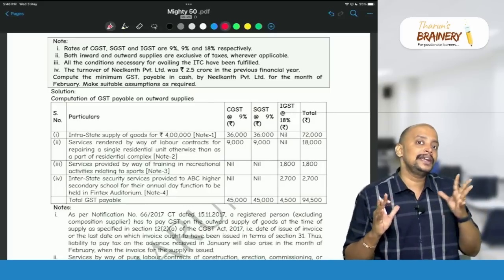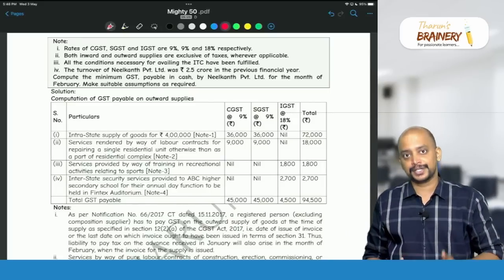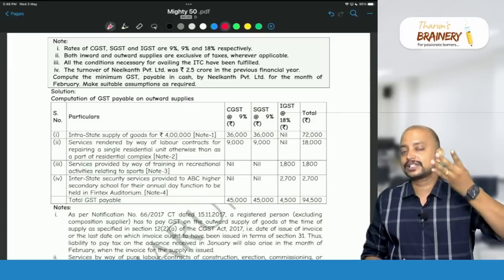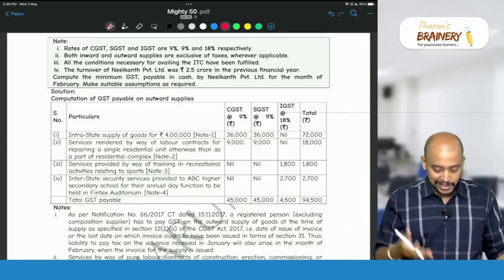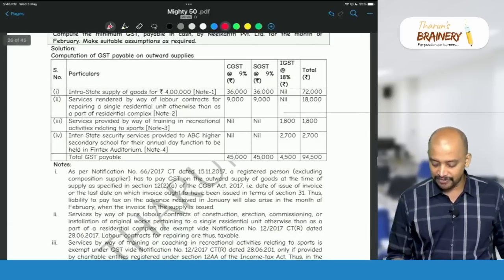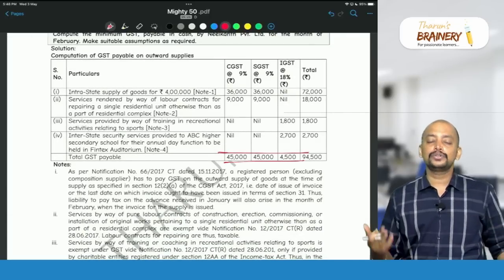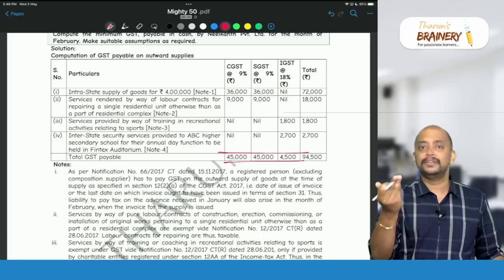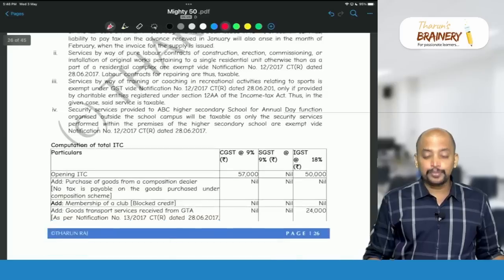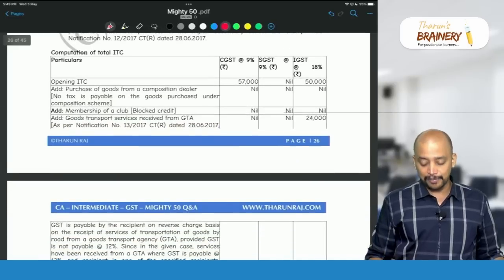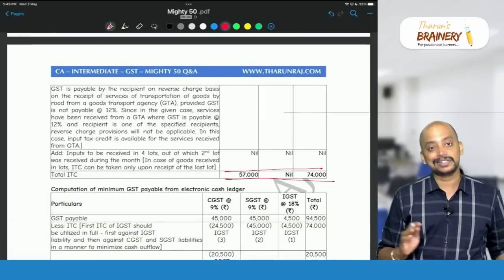So this is like a consolidated question. Whenever you prepare the answers for this consolidated question, you need to do it in 4 steps, 4 statements. Statement number 1, statement showing GST payable under FCM. So GST payable under FCM is CGST 45,000, SGST 45,000, IGST 4,500. Statement 2, GST payable on inward supply under RCM. We don't have anything. Then next one, input tax credit as statement 3, opening balance plus ITC: 57,000 CGST, SGST nil and IGST 74,000.